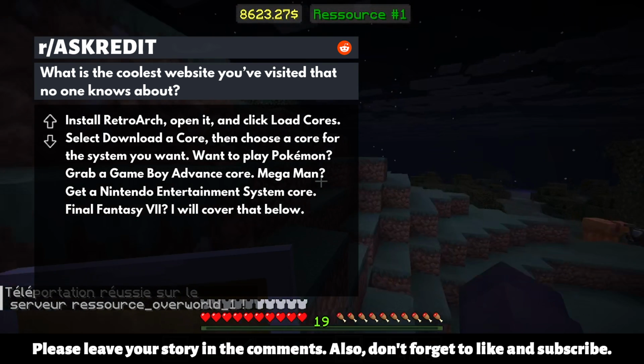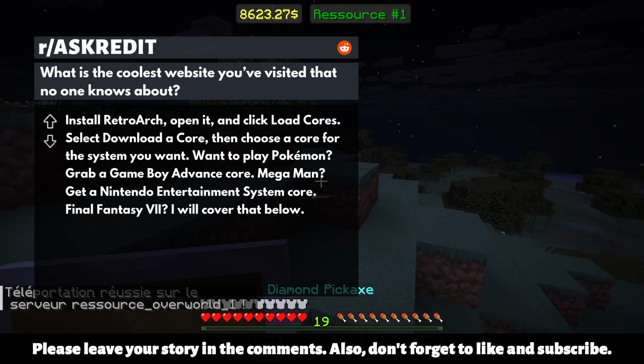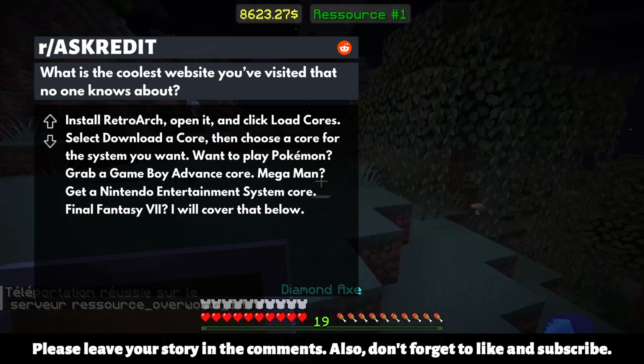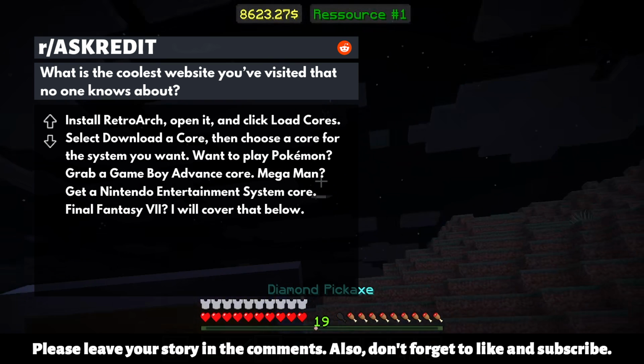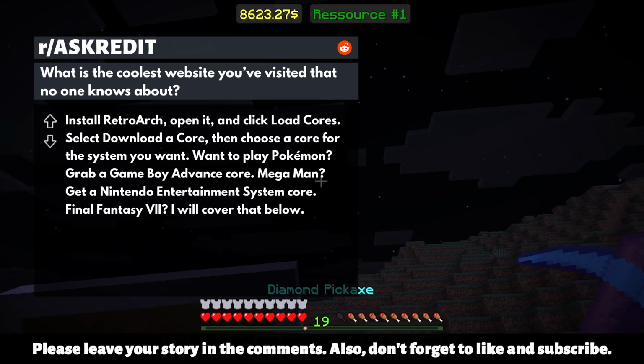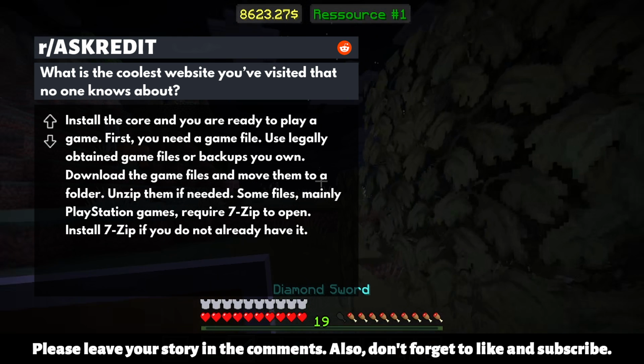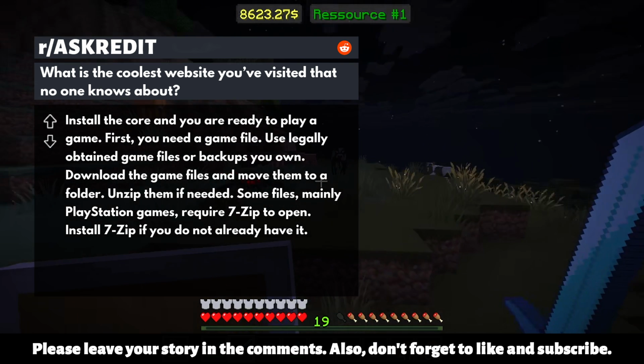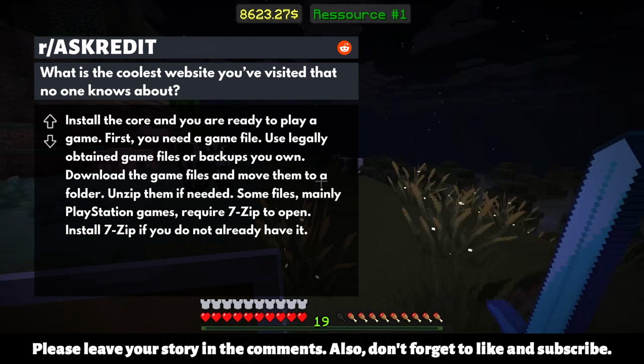Want to play Pokemon? Grab a Game Boy Advance core. Mega Man? Get a Nintendo Entertainment System core. Final Fantasy VII? I will cover that below. Install the core and you are ready to play a game. First, you need a game file. Use legally obtained game files or backups you own.